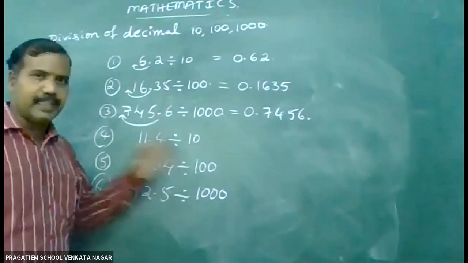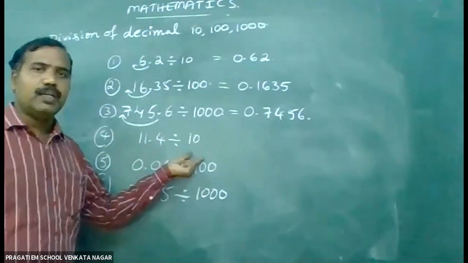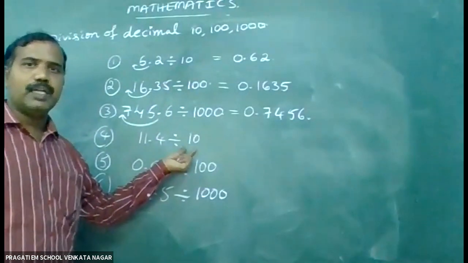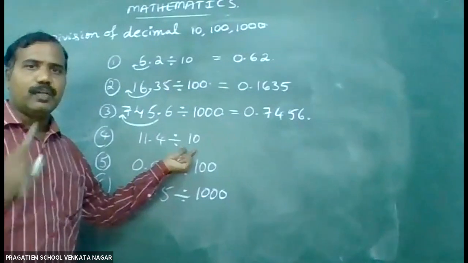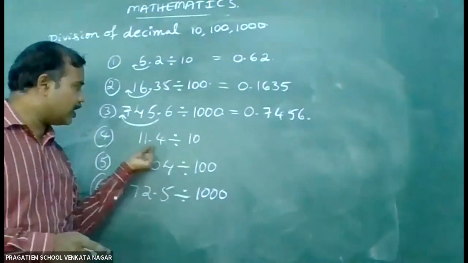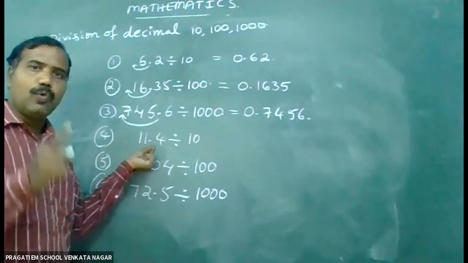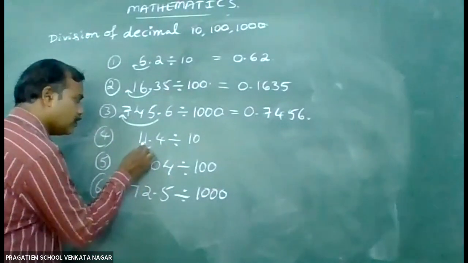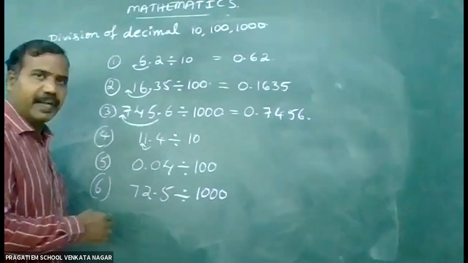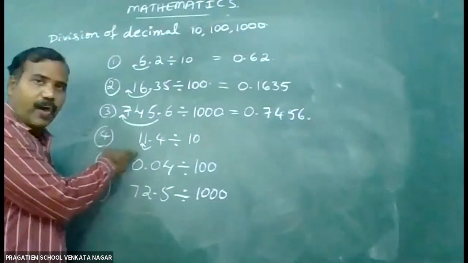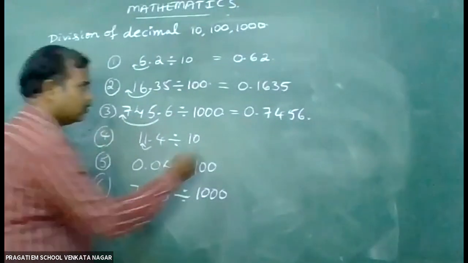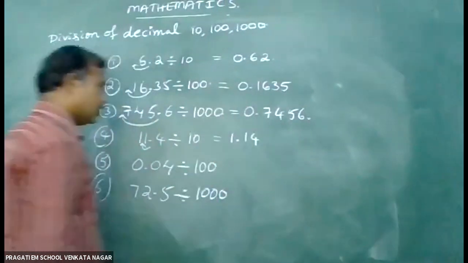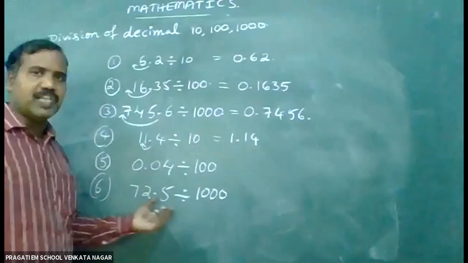Next, 11.4 divided by 10. As you observe in the previous sums, here also the denominator is 10. How many zeros? 1 zero. That is why the decimal point moves one place to the left side. So we can write 1.14. Okay, students, is it clear?